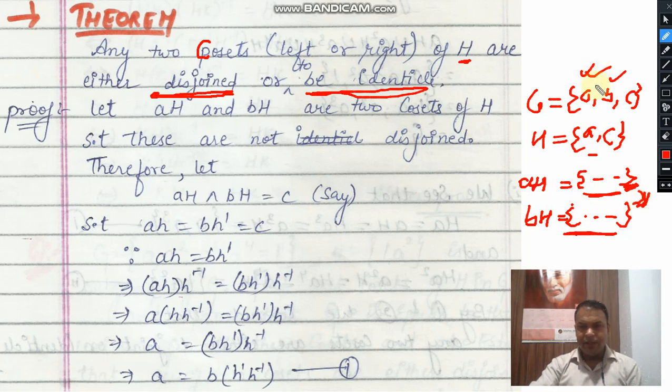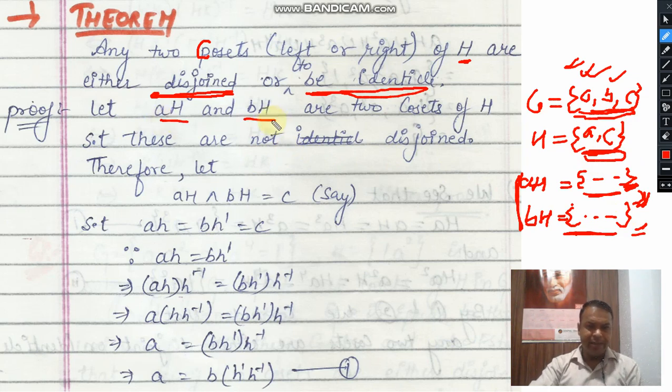Since here G is not a standard example of a group and H is not a standard example of a subgroup, this scenario will not be fulfilled here. But this is just for your reference. If you take G as an actual group and H as its actual subgroup, then this result will be fulfilled. To prove this theorem, we will start from a contradiction.